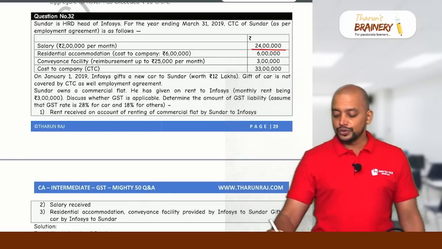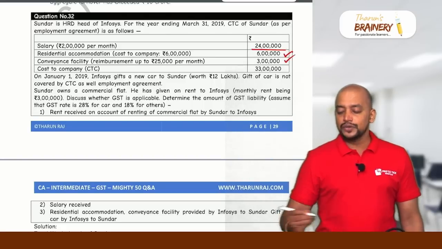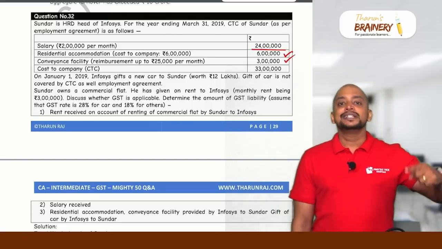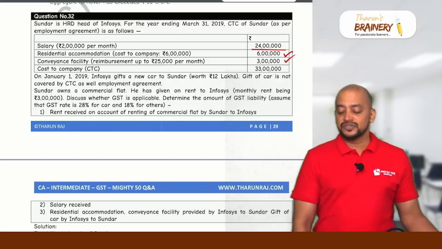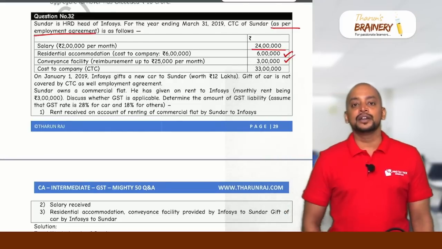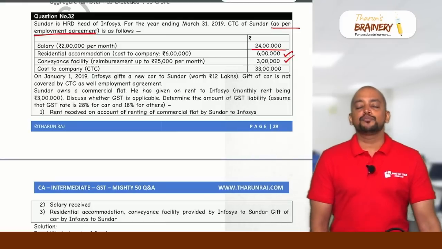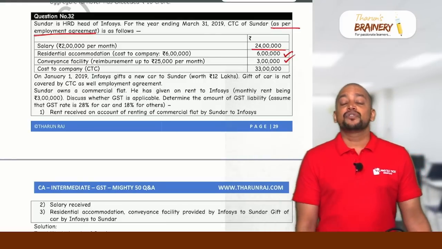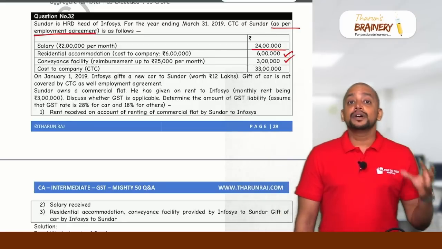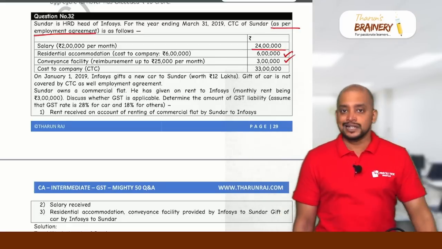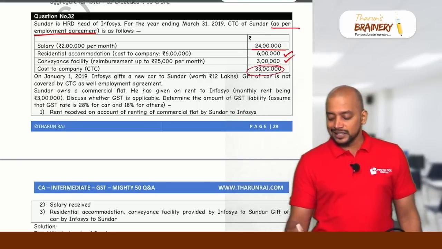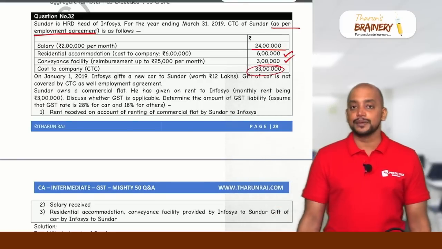What about these two? These two are called perquisites. How do we know that these two are perquisites? Because this forms part of CTC, cost to company, which means this forms part of the salary offer document as per the employment agreement. So anything given by employer to employee which forms part of the salary offer document will come under perquisite. Perquisite also forms part of salary, therefore again on that also there is no GST. So on the entire 33 lakhs there is no GST applicable.